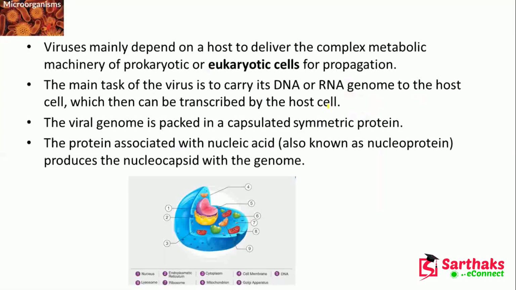Now, viruses mainly depend on a host to deliver the complex metabolic machinery of prokaryotic or eukaryotic cells. So they require one prokaryotic or eukaryotic cell for their reproduction, and they use its complex metabolic machinery. The main task of the virus is to carry the DNA or RNA genome to the host cell, which can then be transcribed by the host cell.